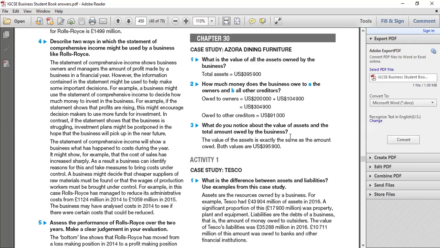So what do you notice about the value of the assets and the liabilities? The value of the assets is exactly the same as the amount owed. So both values are 395,900. Right? If you add them up, here the total assets figure is 395,900, and in the equity and liability section, if you add them up, the same amount comes, 395,900.